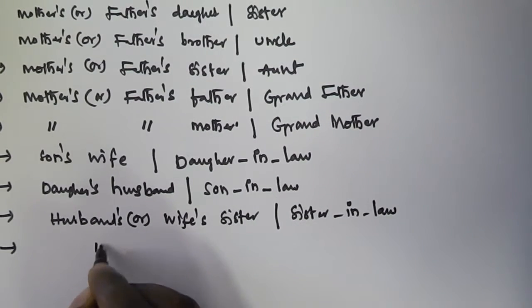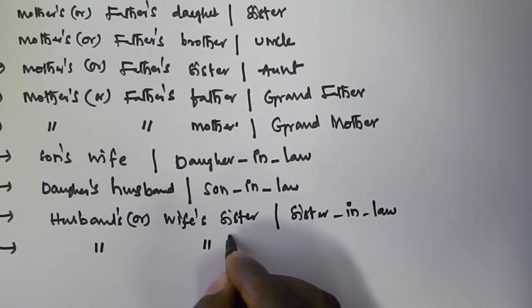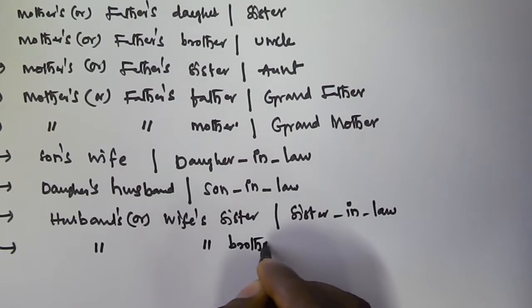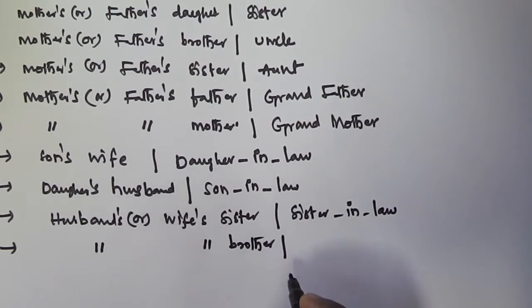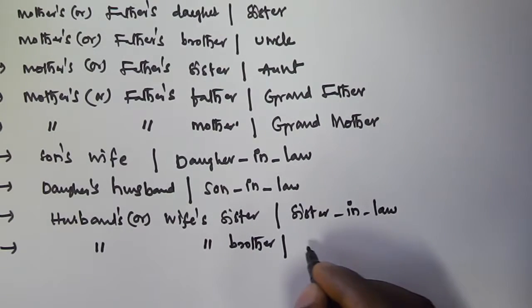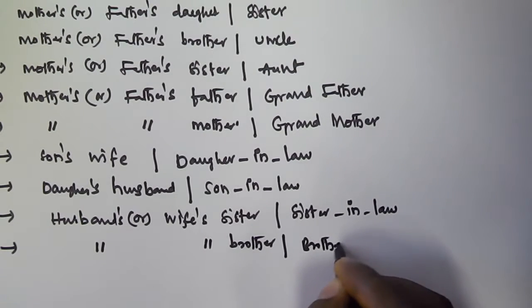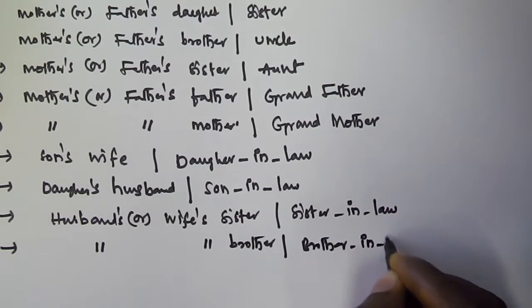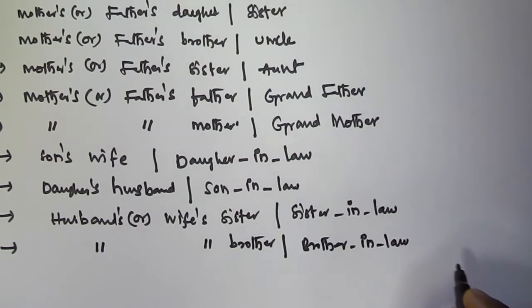In the same manner, husband's or wife's brother is called a brother-in-law.